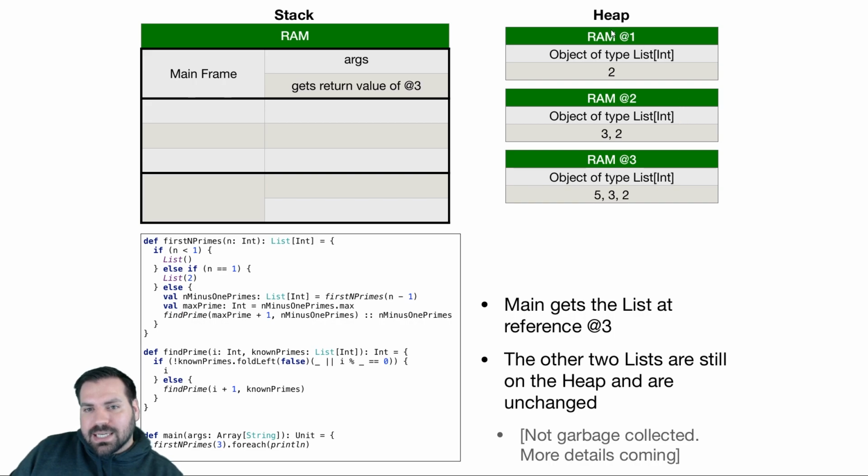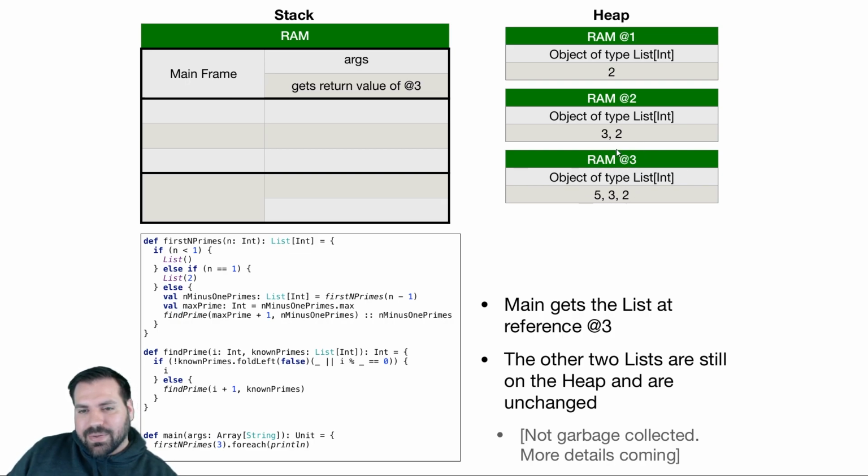I visualize this by saying that these are 3 lists with a list of 5, 3, 2, a list of 3, 2, a list of 2. That's actually not what happens in the heap. And when we talk about linked lists in 2 weeks, we'll talk about how this is actually represented in the heap. But I'll give a very quick overview right now. And these aren't garbage collected, by the way, and I'll explain why.